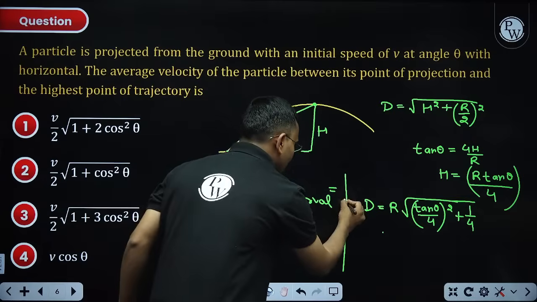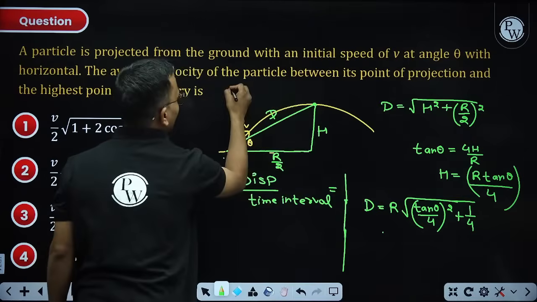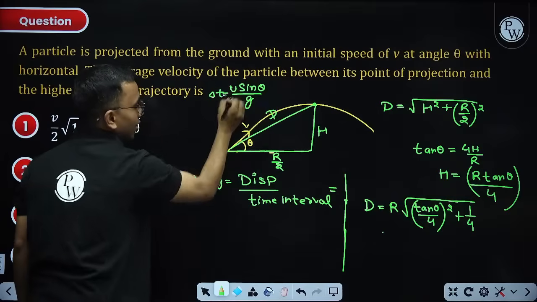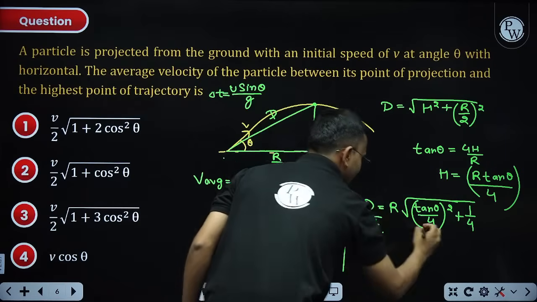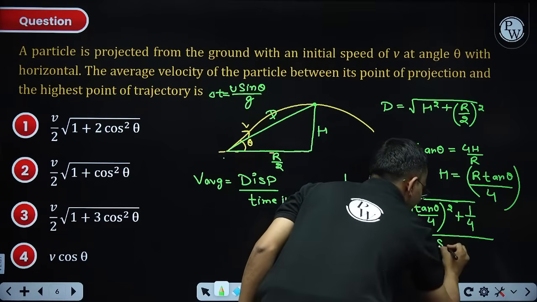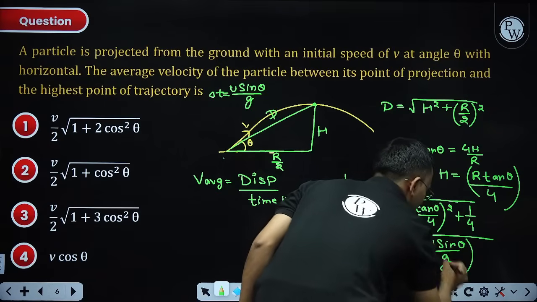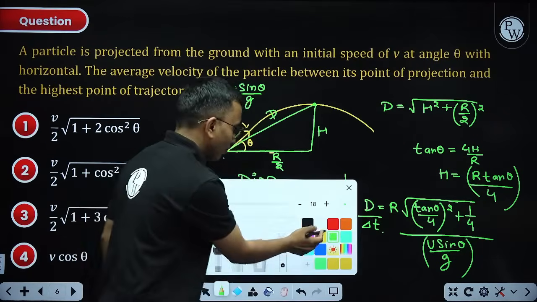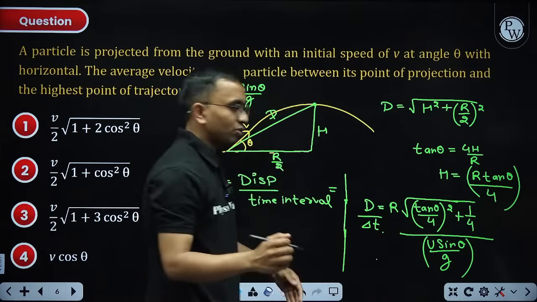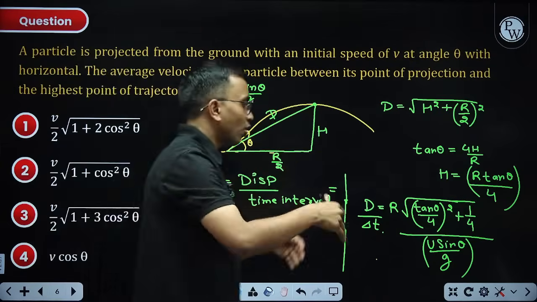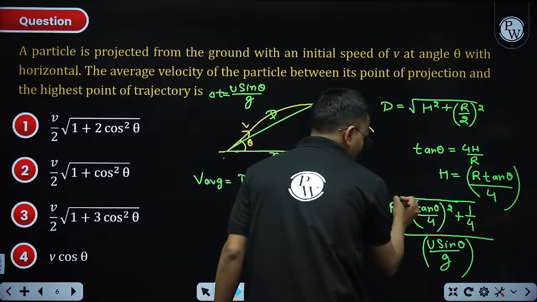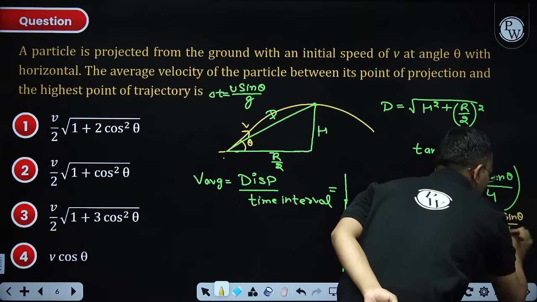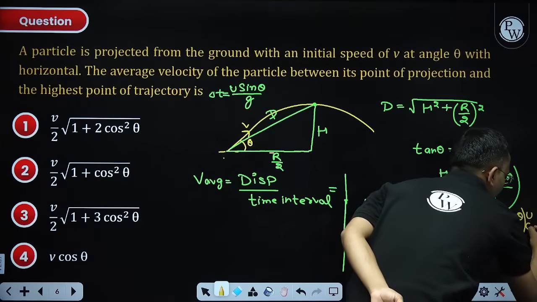And what is the time interval to reach the maximum height from here to here? u sin theta by g. This you all know. This is my time interval, so average velocity is d divided by delta t. Put delta t as u sin theta by g. Now here you have to put the value of R to simplify it. We know range is equal to time of flight into horizontal velocity, or you can put the formula directly. Instead of R, I can write 2u sin theta by g, that is time of flight, into u cos theta.